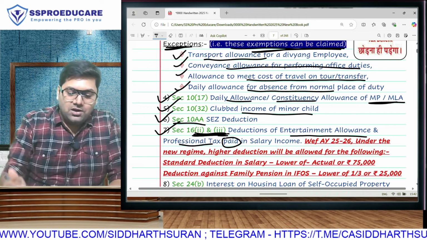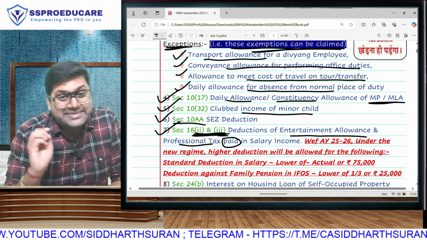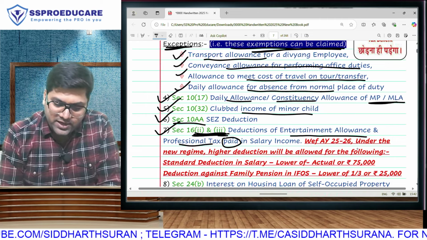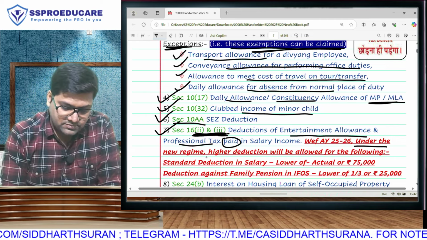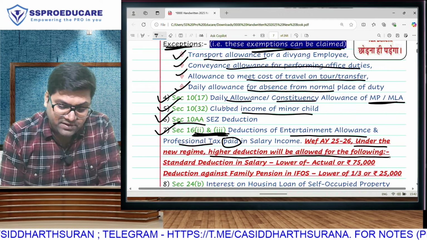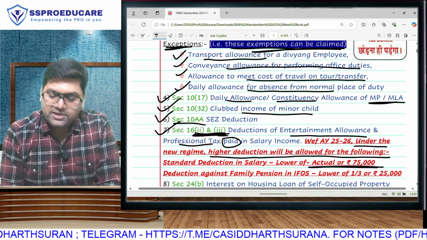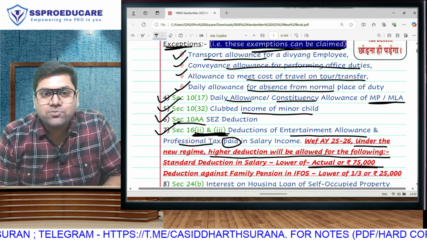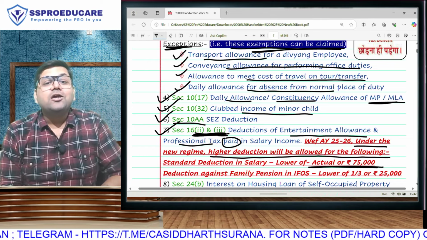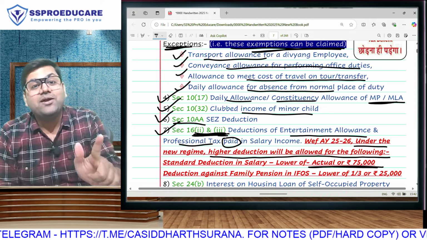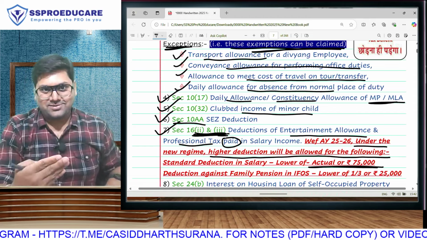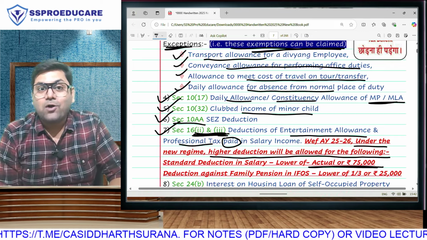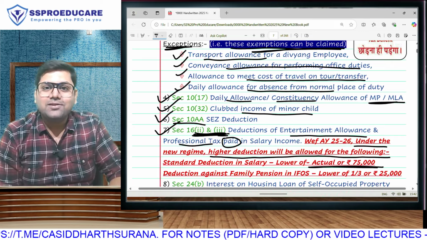Now what do they say? In the new regime, first of all, standard deduction will be allowed. In the old regime, standard deduction is 50,000. In the new regime, a higher standard deduction will be given. That is the actual salary or 75,000, whichever is lower. In the new regime, first it was not allowed, then they made it 50, now they make it higher. In the new regime, you are going to get a standard deduction of 75,000 rupees, higher than the old regime.